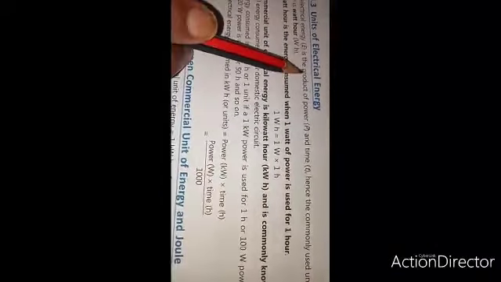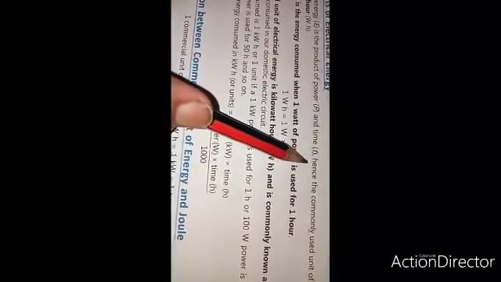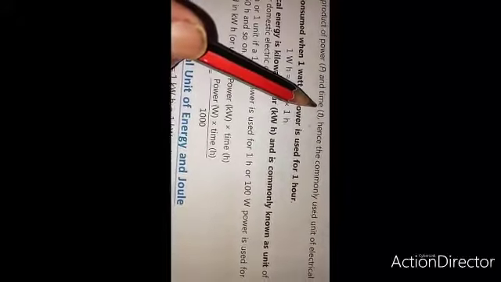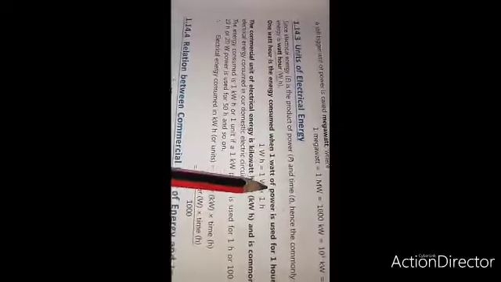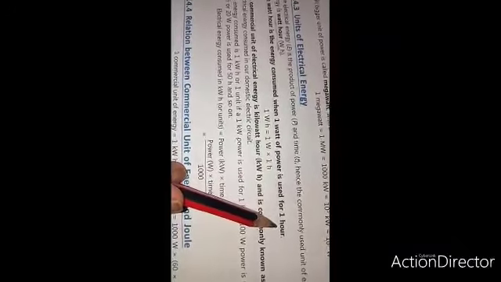Let us see the units of electric energy. Since electric energy is the product of power and time, we know that E is equal to P into T. Hence, the commonly used unit of electrical energy is watt hour, WH. 1 watt hour is the energy consumed when 1 watt of power is used for 1 hour.